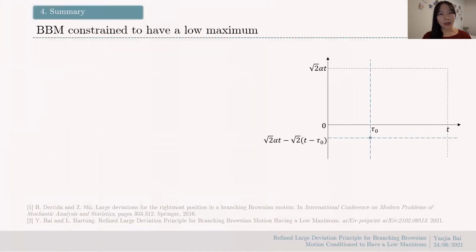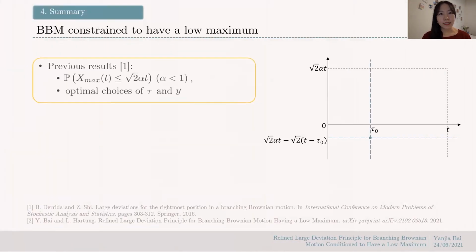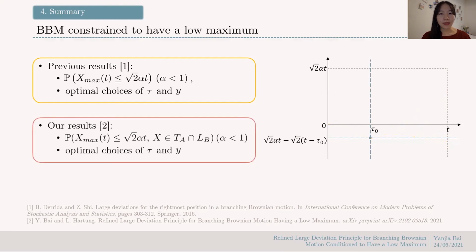Okay, that ends my talk. As a summary, we present previous results on BBM conditioned to have a low maximum and the main idea behind the proof, which is recursion. We then present our results where we refine the previous results by adding this new constraint on the first branching time and location. The previous result chose that green dot, and our result essentially tells you what the probability is if you choose any other dot on this time-location plane. The idea, again, is recursion.